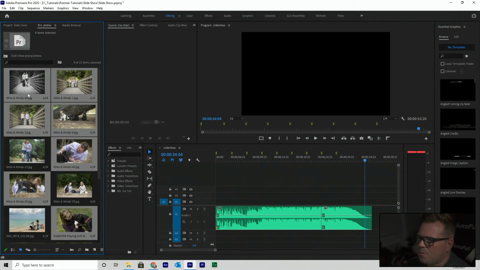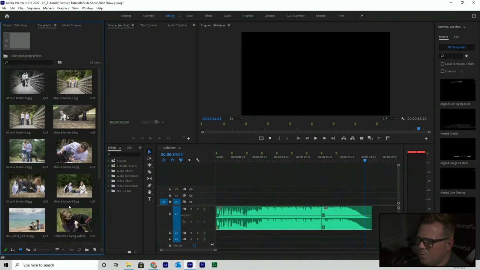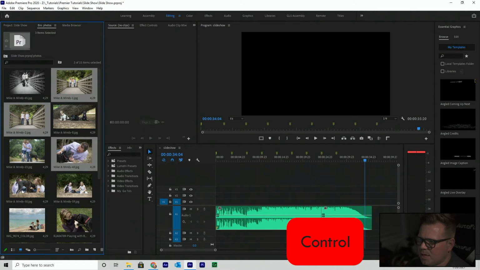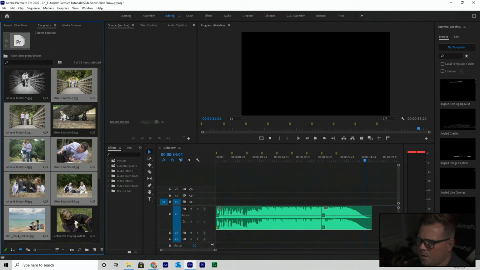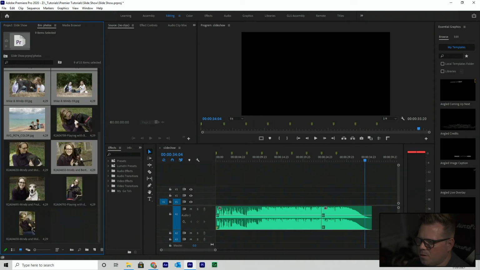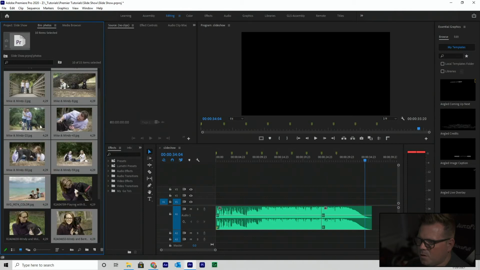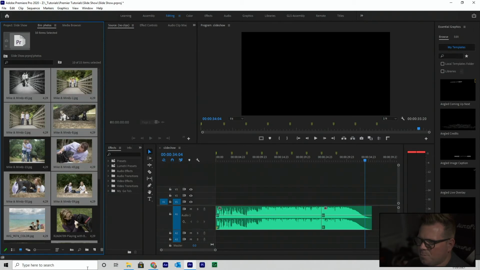Let's open up my photos. Here I've got a bunch of photos of my wife and I walking our dogs from a few different years. I'm going to select these. I can select one and hold down the Control key and select them in any order I want. It doesn't really matter. Maybe I don't want this one, and maybe I'm going to end with this one. So I just selected them in a random order that I wanted them to go into the video.